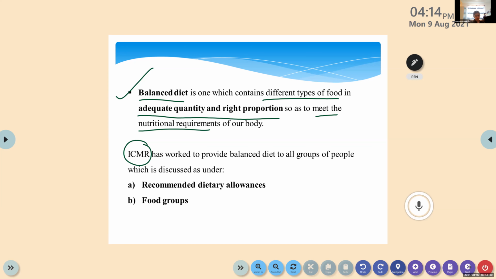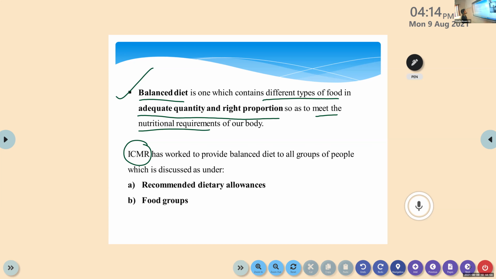Balanced diet is one which contains different types of food in adequate quantity and right proportion so as to meet the nutritional requirements of our body. So now you know what is this right proportion and adequate quantity, right? You have to collect the food from each shelf on the base of size. Yeah, the most important one in the bottom with more size, right?